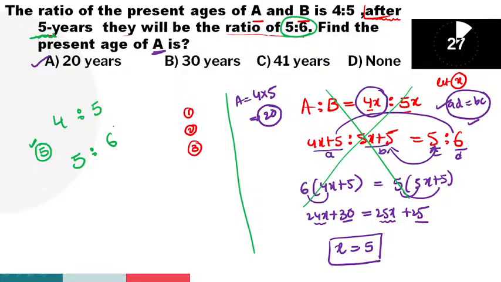Look at the screen, guys. Here, the first step, cross multiplication, check the difference. Okay, 6 4s are 24 and 5 5s are 25. Difference is how much? 1, not minus 1, guys. Here, we are checking only difference, guys.